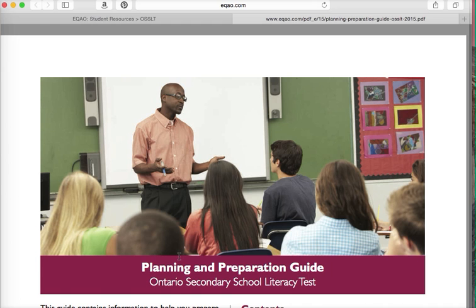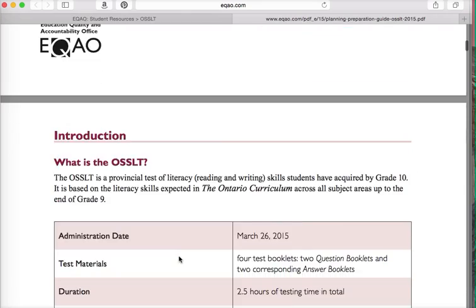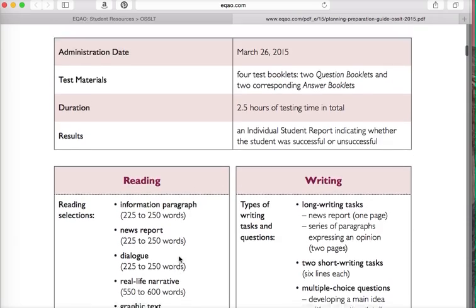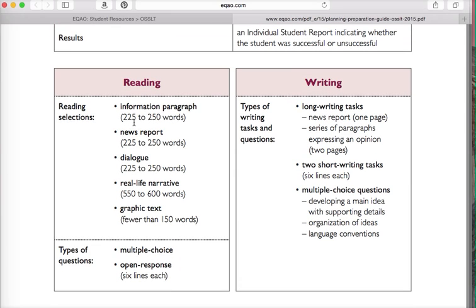This page gives information about the test itself, and the thing that I want to focus on right here is sort of what's left over. The last two videos have been about the news report and the series of paragraphs, which are the two large writing sections. Those two things are worth 100 points each of the 400, for a total of 200 points. So half of your marks are in those tasks. What I want to look at today is the rest.